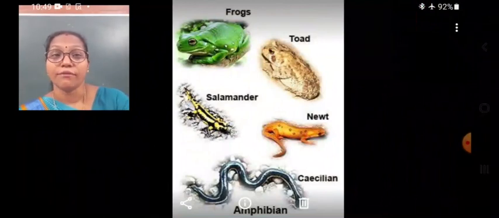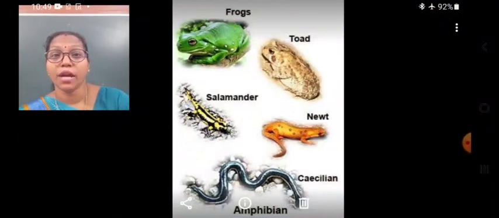Now children, the amphibians can live in water and on land. They have special breathing organs to breathe in water and on land. So children, I hope you understood the topic.